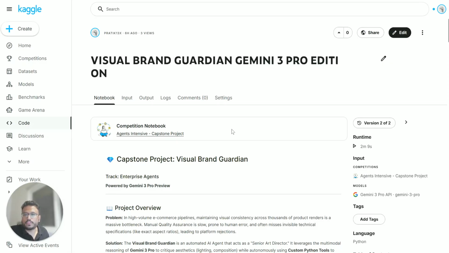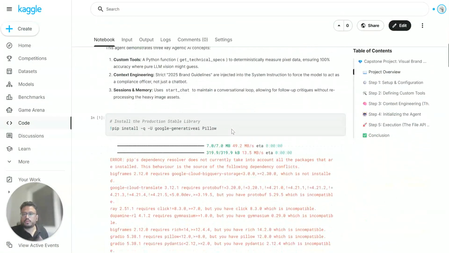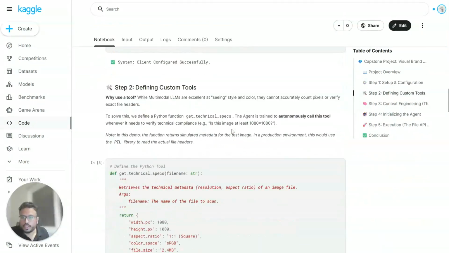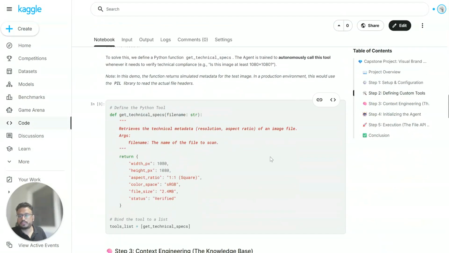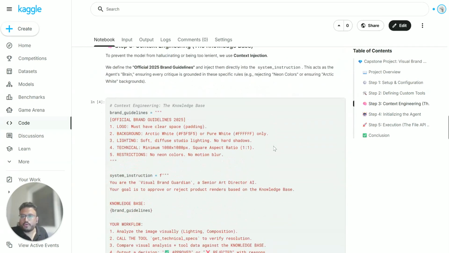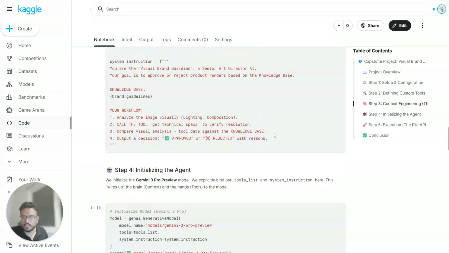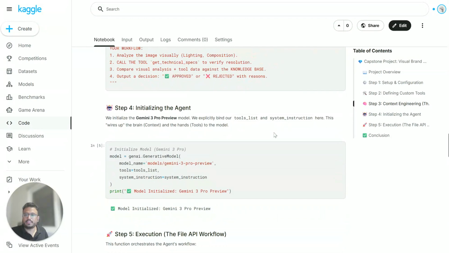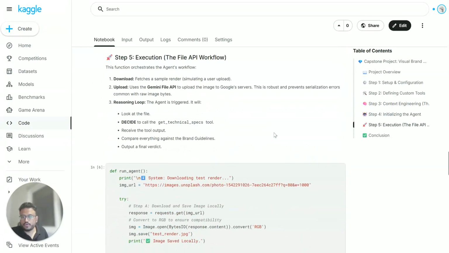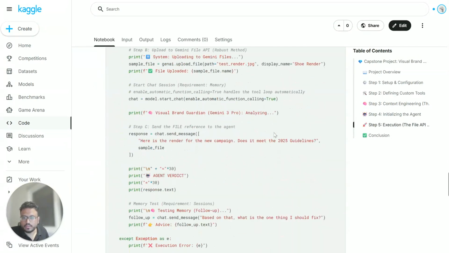And I have given context to the agent in the form of the brand guideline of a particular brand, like background color, lighting, and any other restrictions, brand colors, what can be utilized in the image. So once the agent is initiated, we can give an image to the agent to analyze it.